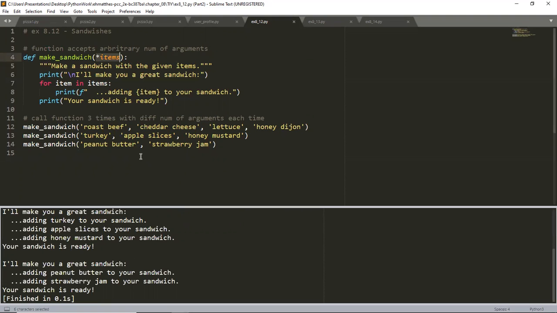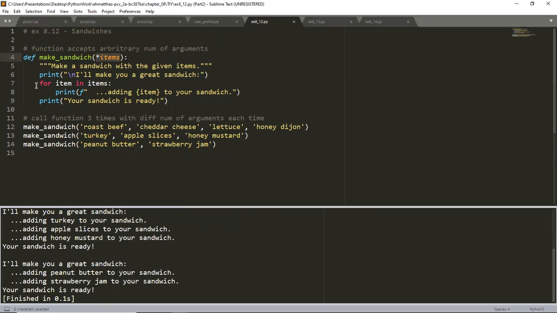So that goes to show that this function will accept an arbitrary number of arguments. In this case, it's going to put them in a list, and actually that list is going to be a tuple. And then we loop through the items.